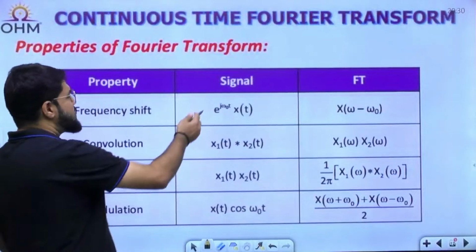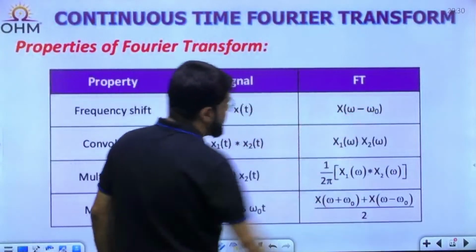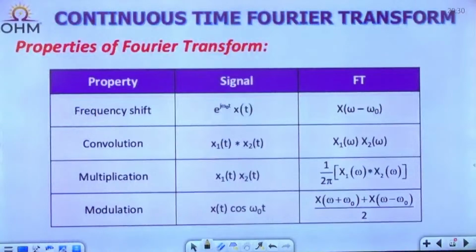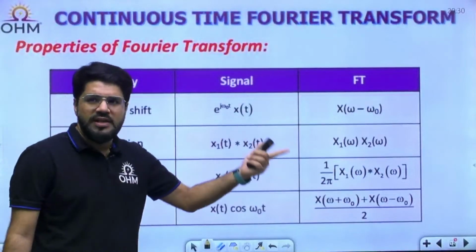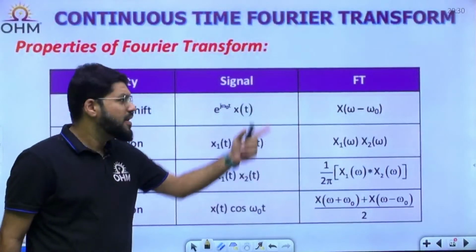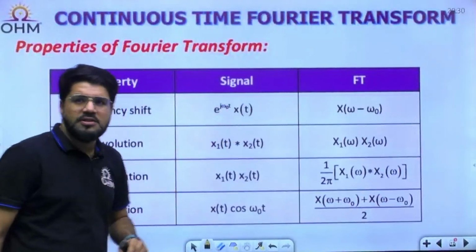Frequency shift: e power j omega naught t x(t) has the Fourier transform X(omega minus omega naught). Time shift corresponds to a phase term, an exponential term in the frequency domain. Frequency shift corresponds to an exponential term in the time domain.